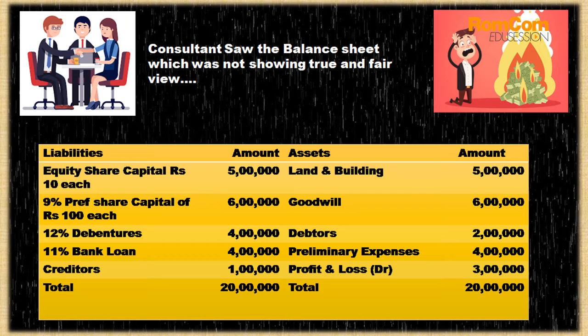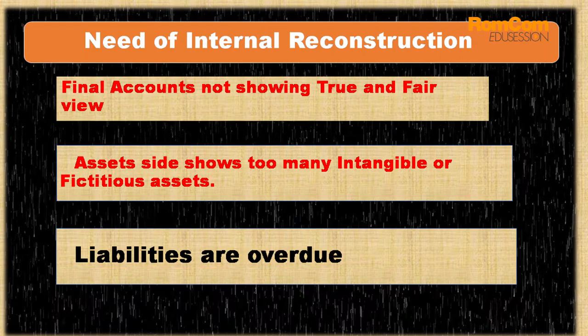So that is the point we have learned in this. Further, what is the need of internal reconstruction? Number one, the final accounts are not showing the true and fair view, because the shareholders want a clear picture of the balance sheet. Since the financial accounts are not showing a true and fair view, there is a need for internal reconstruction. The asset side of the balance sheet is showing too many intangible assets and fictitious assets, and the liability side is also showing some liabilities which are overdue.